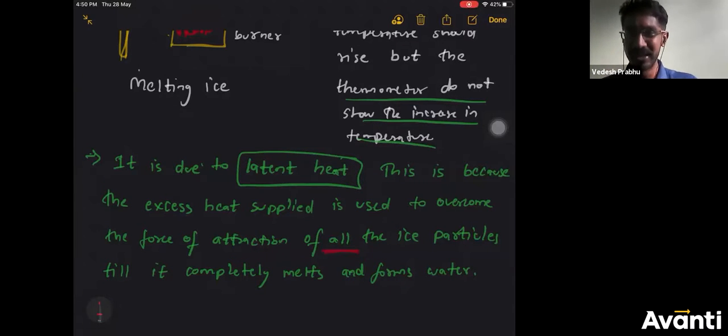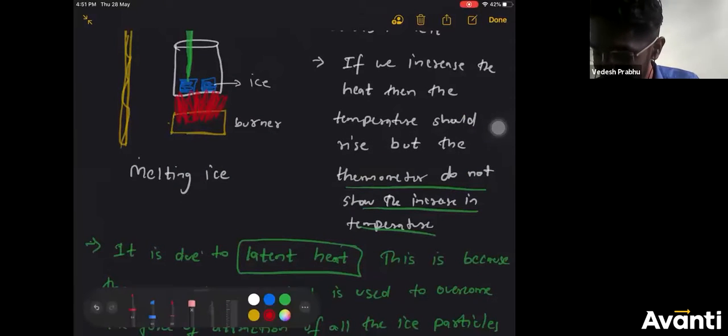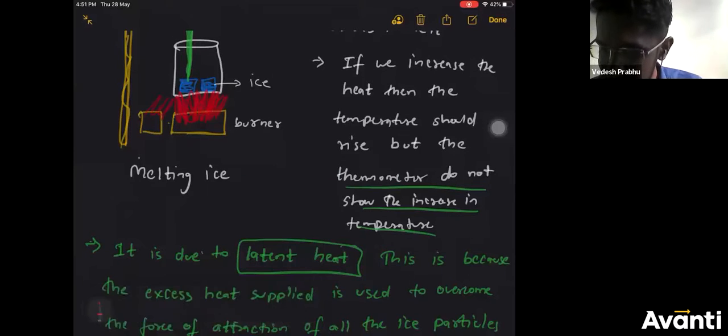Of course, if instead of one burner you bring one more burner and provide that heat also, the speed of the reaction might increase. Matlab, it will happen quickly, maybe within 2 or 3 seconds. The ice might get completely melted. But until and unless the ice melts, the temperature will not rise. Are you understanding the point?